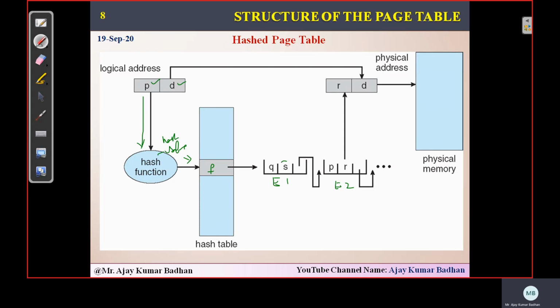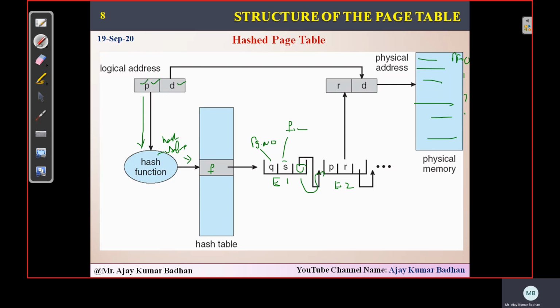This is your element 2. Now each element consists of three fields. The first one refers to the page number. The second refers to the frame number. I think you know, I have shown in the previous slides when we were discussing paging, that we have frames 0, 1, 2, 3. So this refers to the frame number, and this is the pointer which refers to the address of the next element.